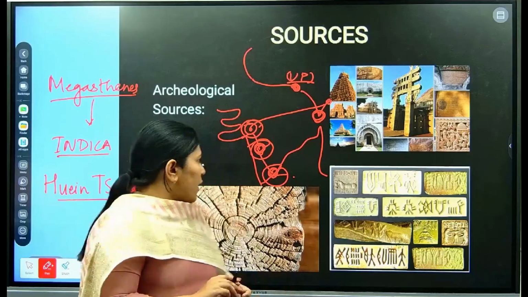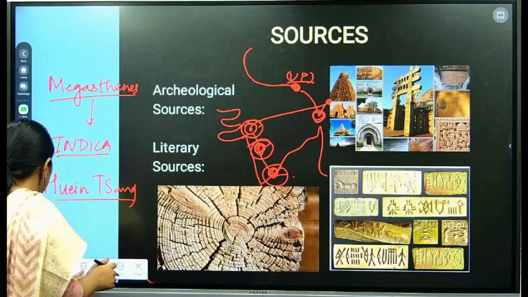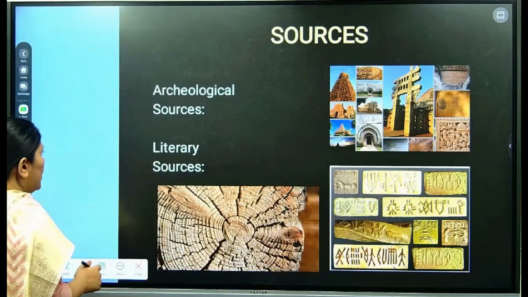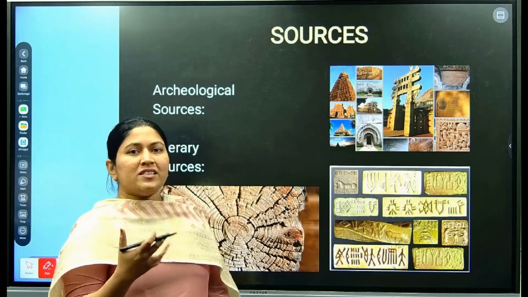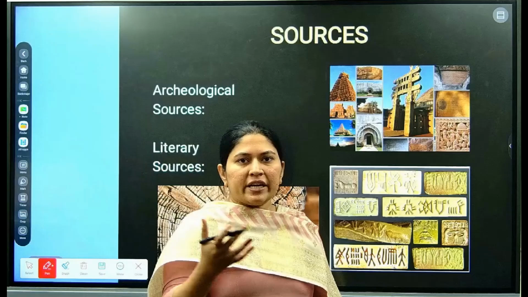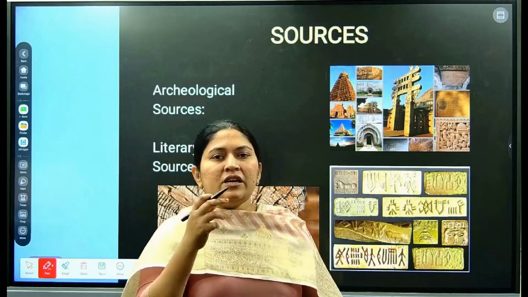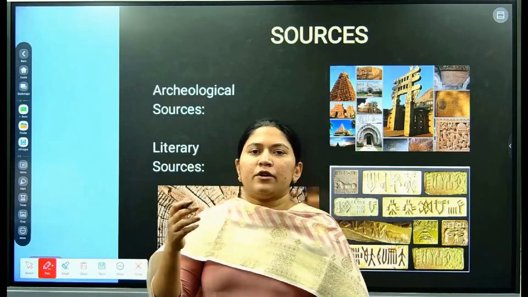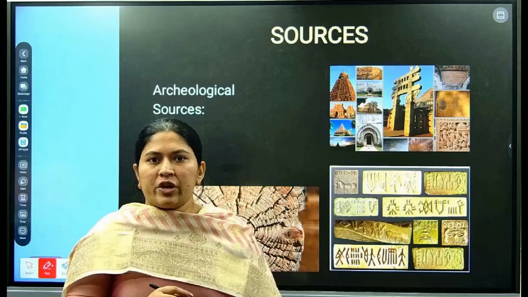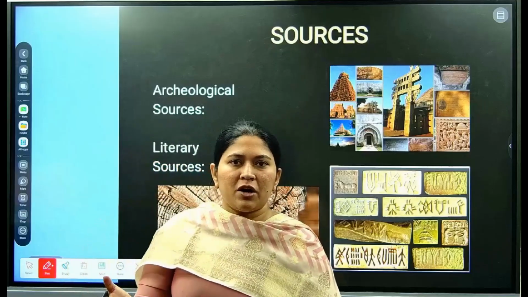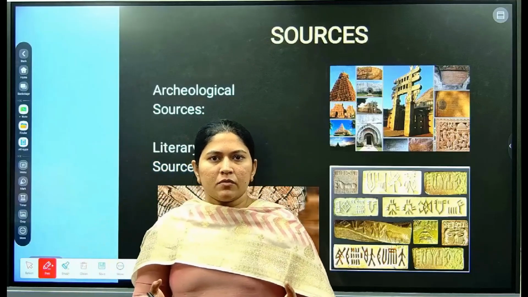Now, when we talk about the archaeological sources, we first need to ensure that these were the scripts, whether literary or archaeological, that were printed or carved during the ancient times, whether Mauryan or during the Magadha period.